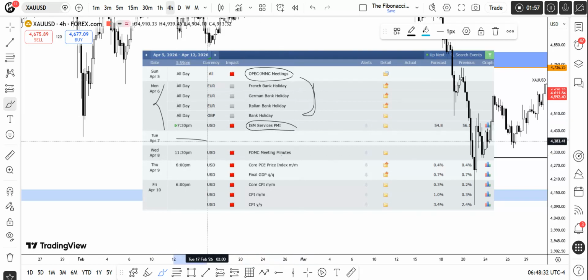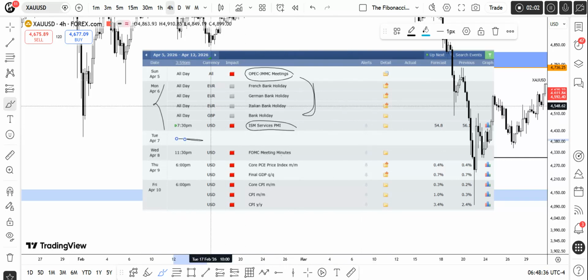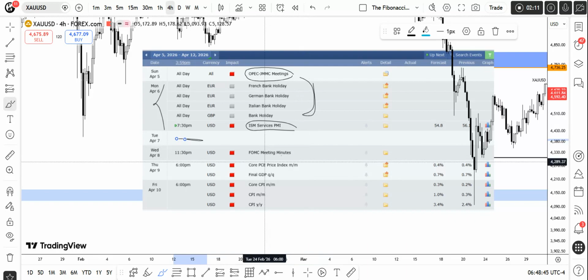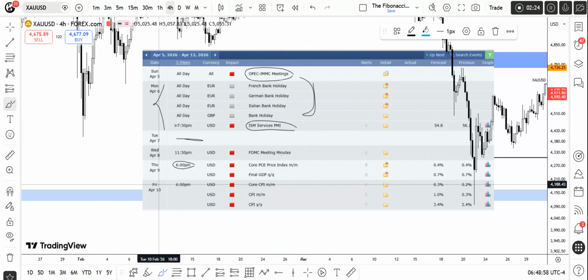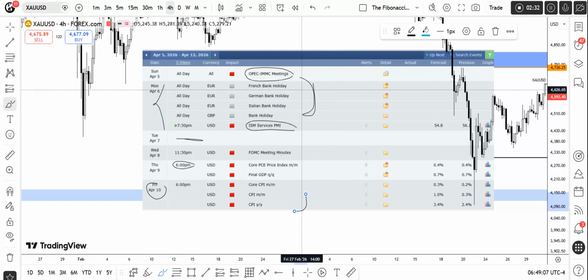Tuesday we have a no-news day, but it could be the day which forms the low of the week or the high of the week. After that on Wednesday we have the FOMC minutes, not an FOMC meeting. That's also major news, but it does not have that much impact. On Thursday we have core PPI, the final GDP numbers and the core PCE price index at 6 p.m., I think an 8:30 news driver. On Friday at 6 p.m., another 8:30 driver, we have the core CPI. There's not that much news this week because there's a bank holiday on Monday.